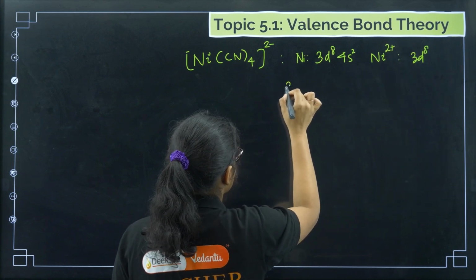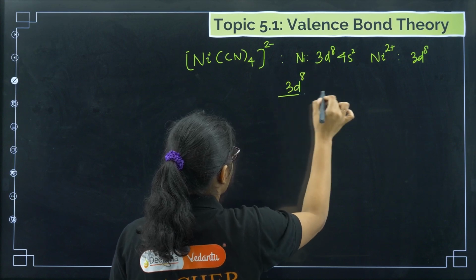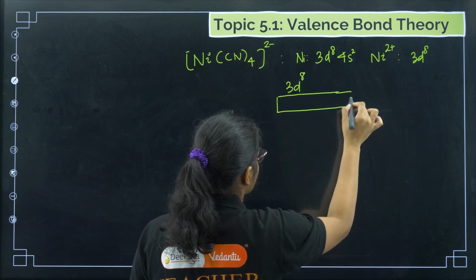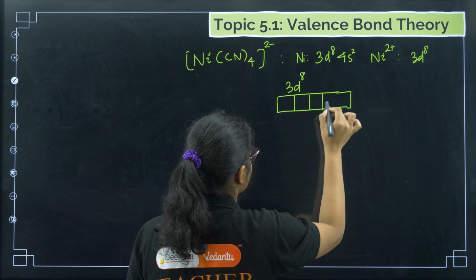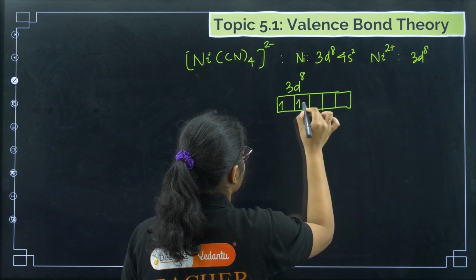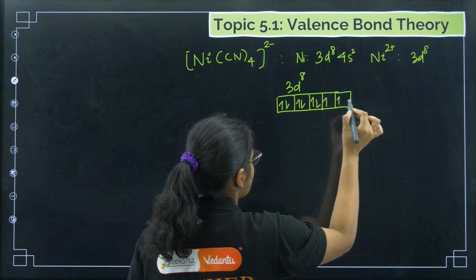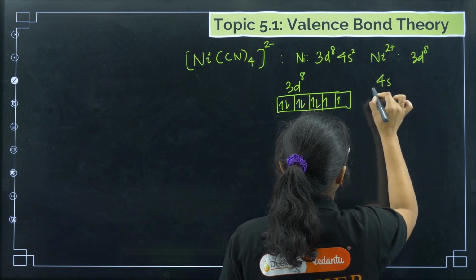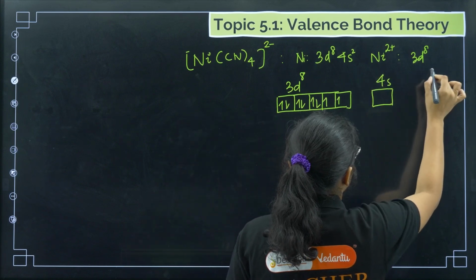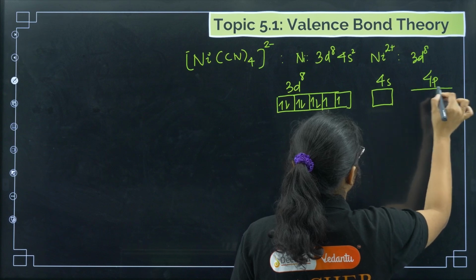So I have this one, 3d8: 1, 2, 3, 4 and 5, 6, 7 and 8. Then we have 4s. Okay, and then we have 4p.